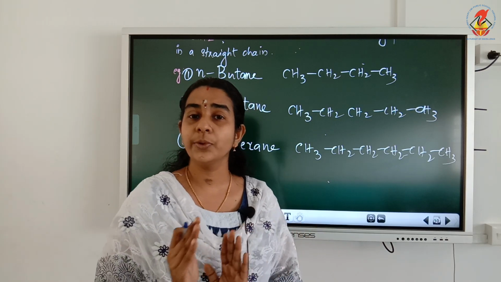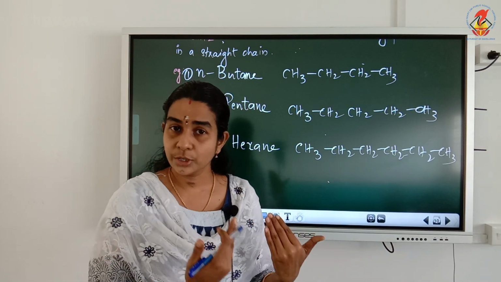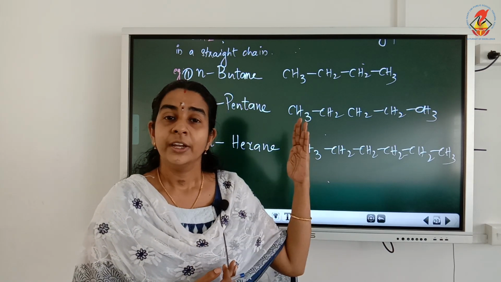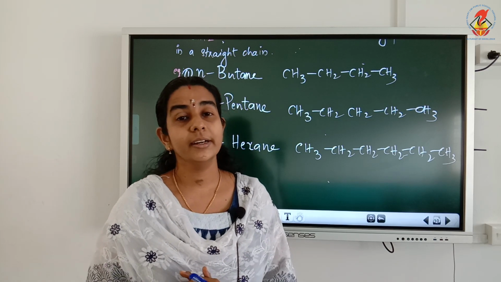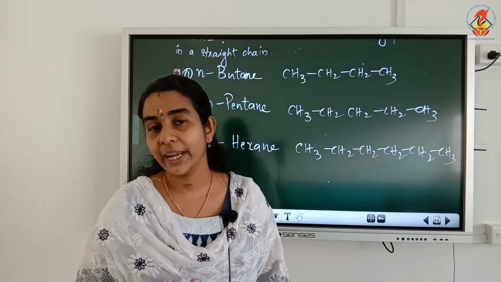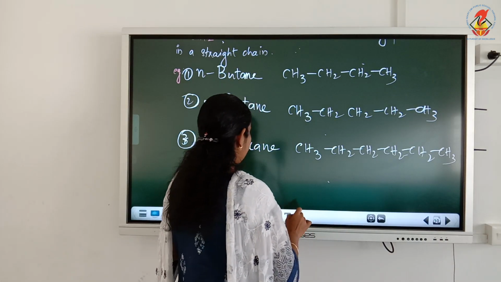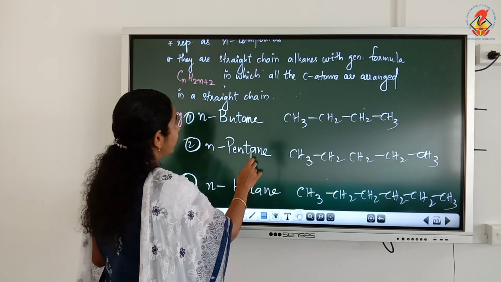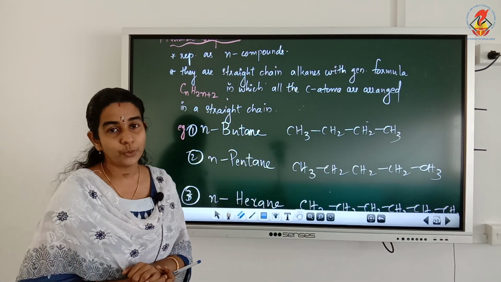Normal, iso, neo is the classification or division of alkanes, in which normal means all the carbon-carbon single bonds are arranged in a straight chain without any branches. And just like alkanes, the general formula of normal compounds is CnH2n+2.